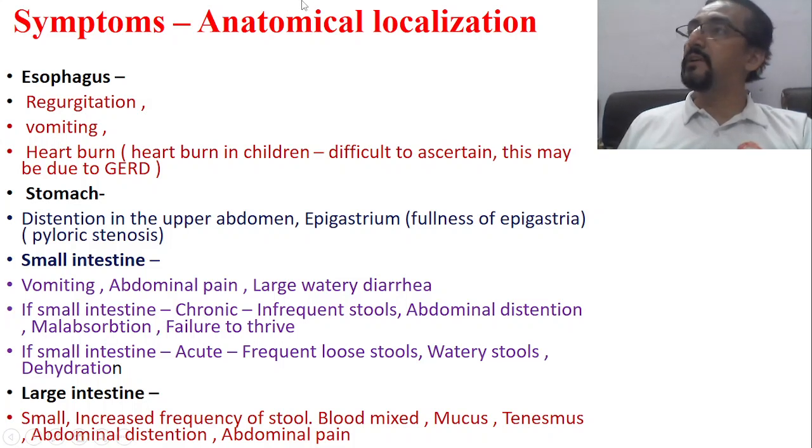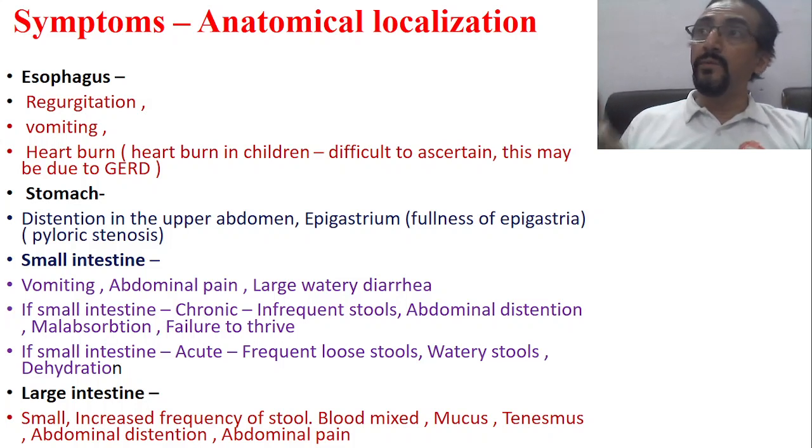Now small intestinal diarrhea means a large volume of stool, and that large volume of stool also contains many electrolytes, the water portion, salt, sodium, etc. So when a large amount of stool along with this fluid and electrolyte passes out as diarrhea, there is also electrolyte imbalance.